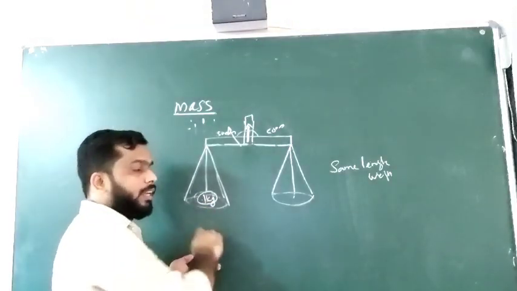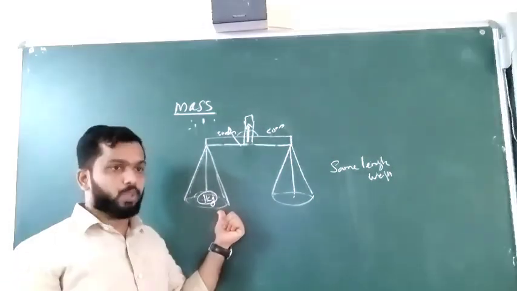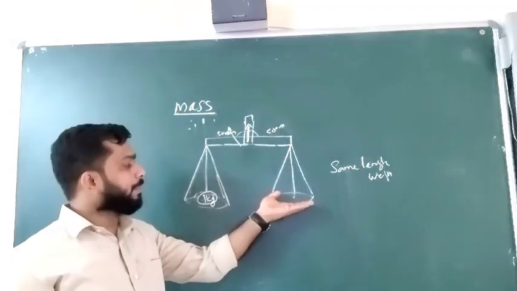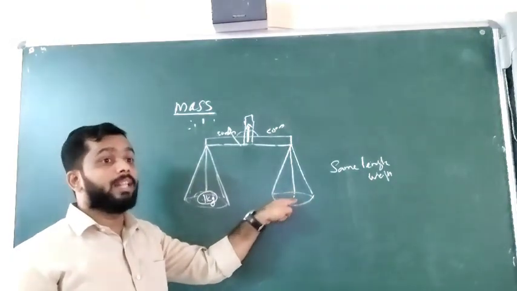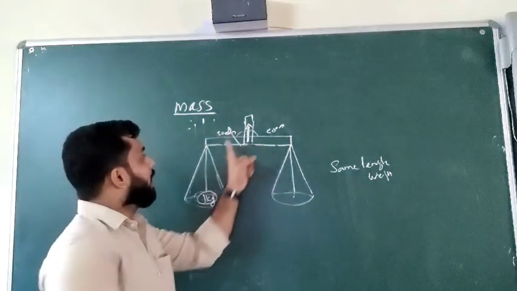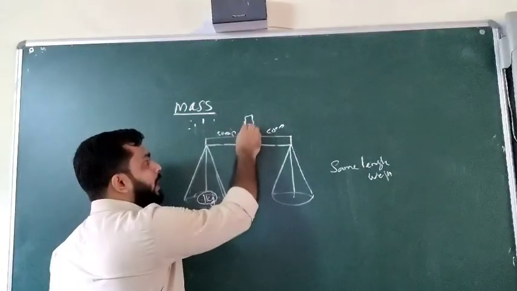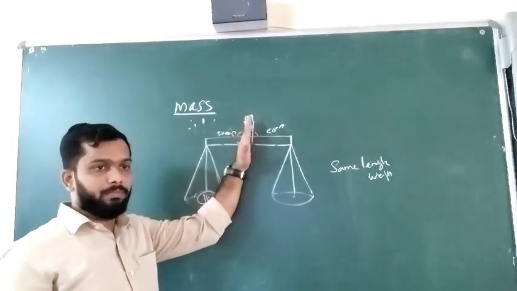The next step, we have to measure the mass of the sugar. So the person will keep sugar on this other pan, adding the sugar until this pointer comes to the middle, straight upright.